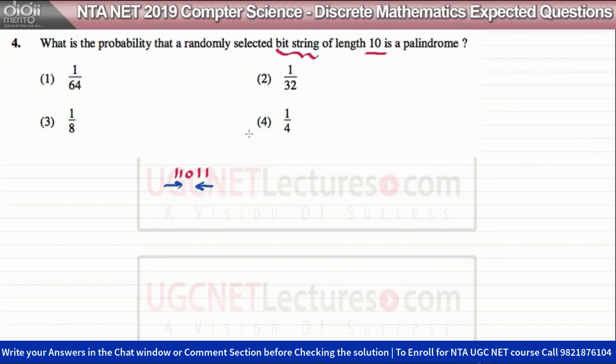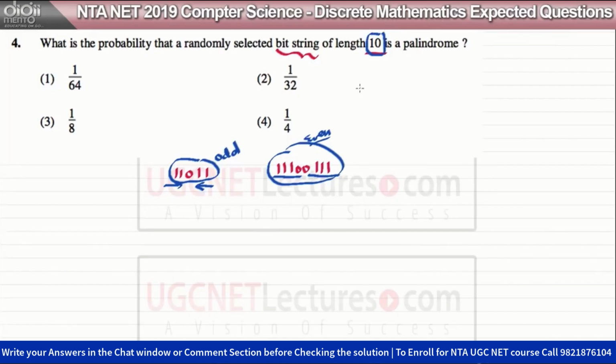Now if you have a string like 111001111, even if you read from the left or from the right, it is exactly the same. But the difference between these two strings is that one is of odd length and the other is of even length, and here the length they are giving is exactly even length. It is not an odd length.